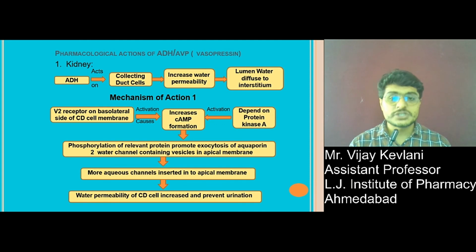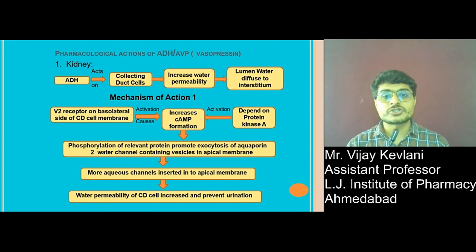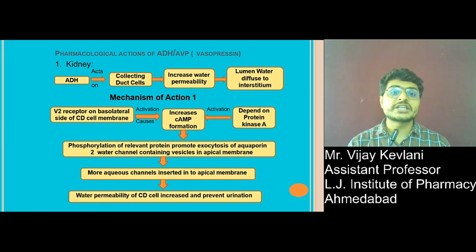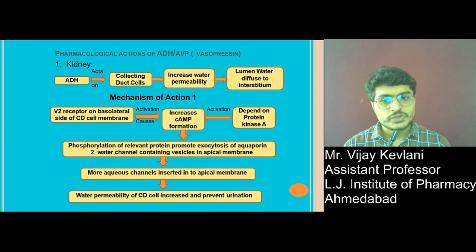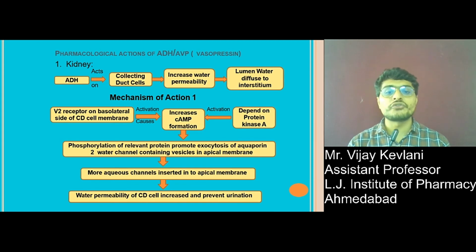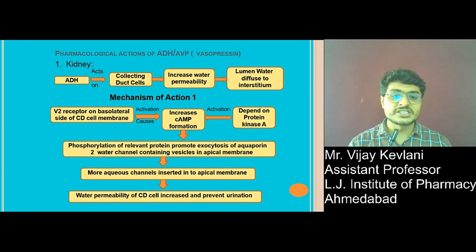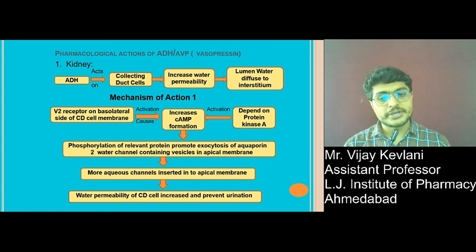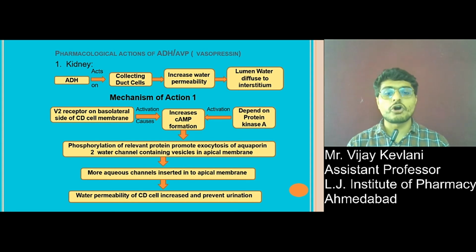In the first mechanism, V2 receptors on the basolateral side of the collecting cell membrane are activated and increase cyclic AMP formation, which leads to phosphorylation of relevant proteins and promotes exocytosis of aquaporin 2 water channel containing vesicles in the apical membrane. More aquaporin channels are inserted into the apical membrane, so water permeability of collecting duct cells increases and urination is prevented.